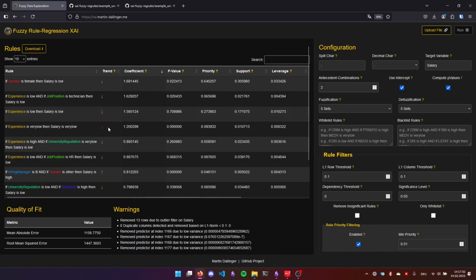Okay. Here we also see that the random variable is included, but we also see that the p-value is really high.